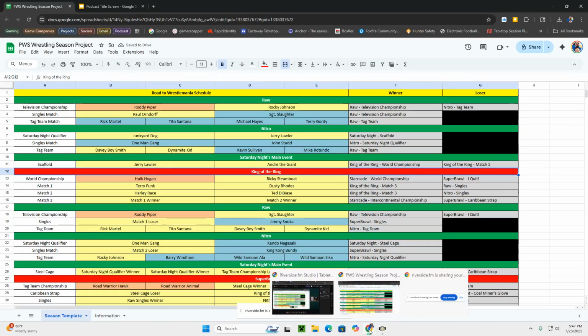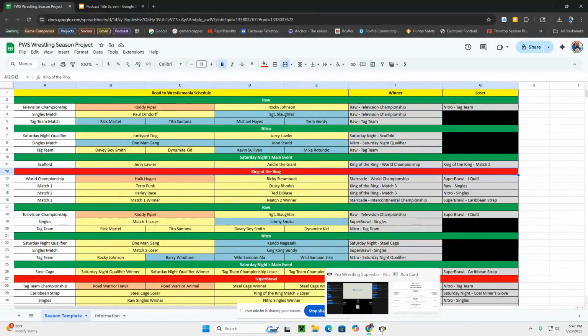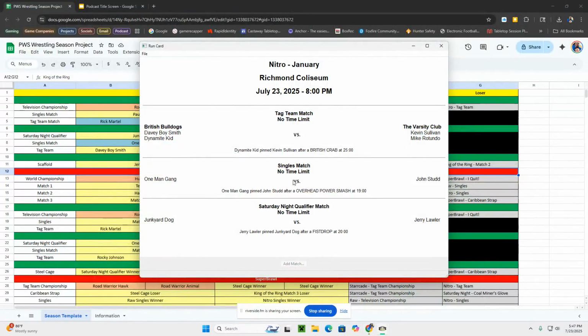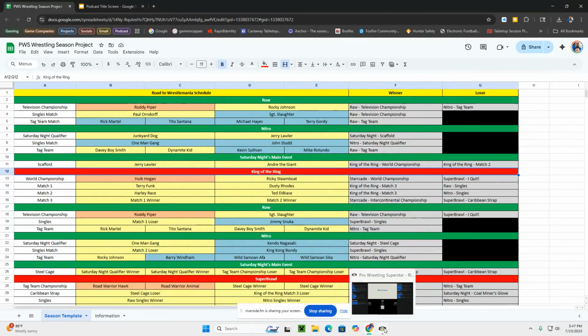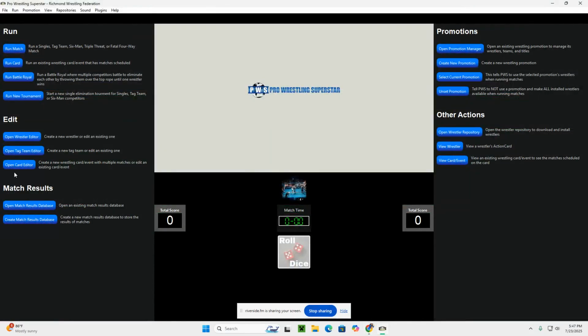So let's get this one set up. And I don't know if I have the scaffold match. We'll have to see if we've got this available or we might have to pick something else here. So I'm going to save this card. And now we'll set up a new card.